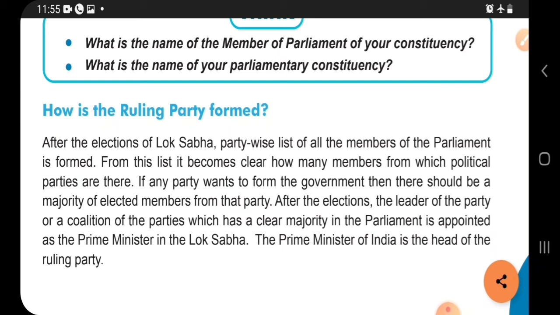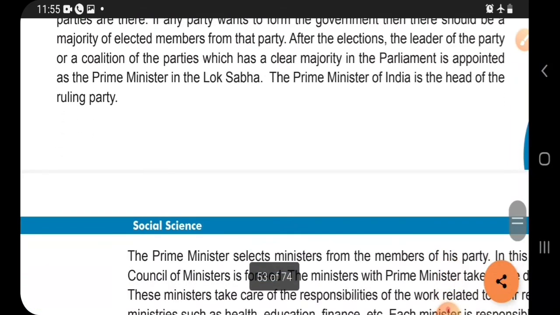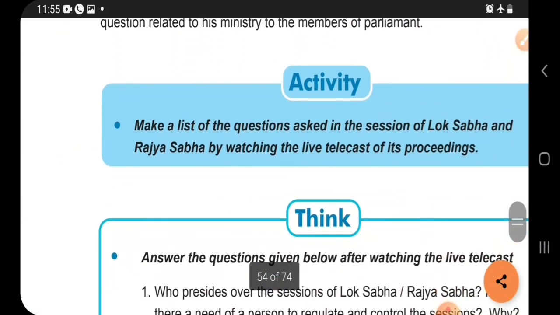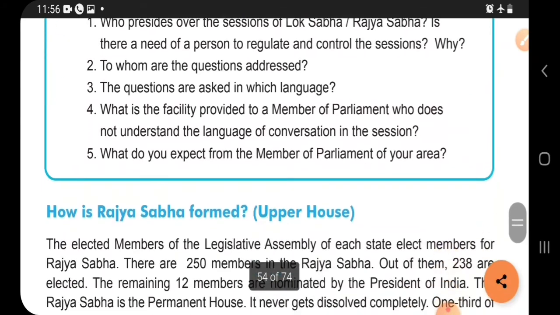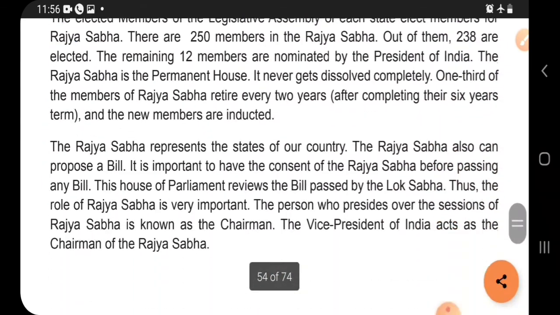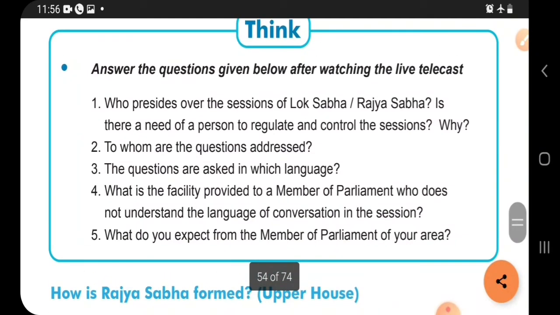What is the name of the Parliament constituency? You can also find out who is the member of Parliament in our Gujarat; any of the members you can find. It is different if we talk about Maharashtra. Then Sanjay Raut is there, from Maharashtra in our Parliament. This way the things are decided, and these people go to the Parliament and do questioning over there. Now answer the following questions below.